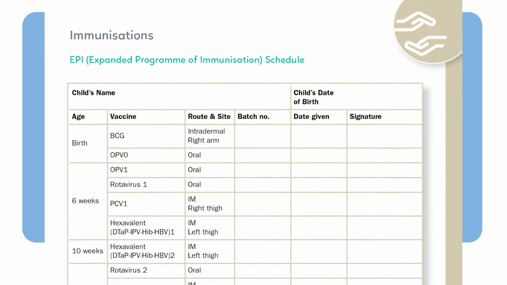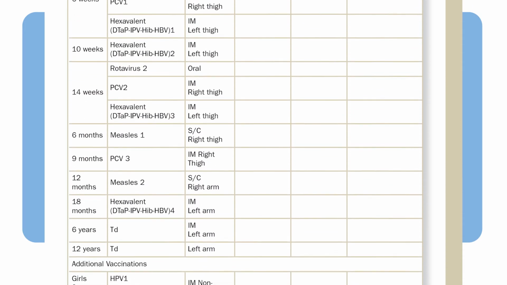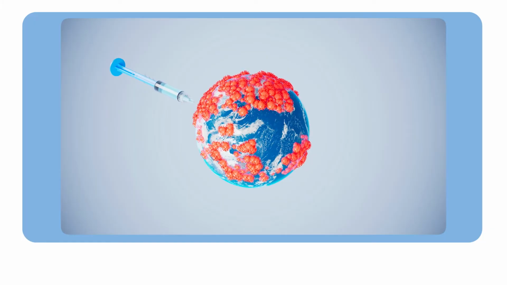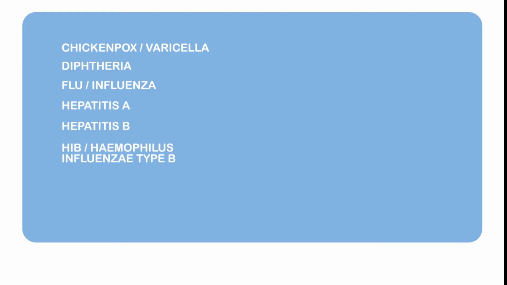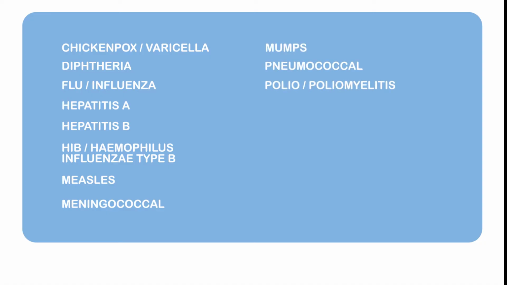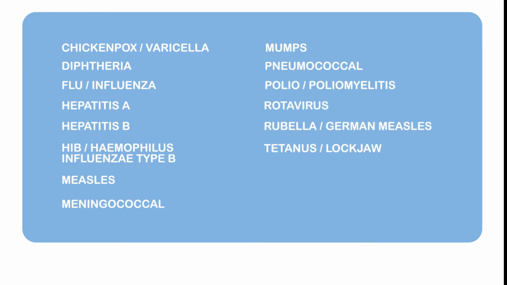There are many vaccines that have been approved to be given to children in South Africa, as can be seen in the Road to Health booklet. Over the years, vaccines have prevented many diseases and saved millions of lives from diseases like chickenpox or varicella, diphtheria, flu, influenza, hepatitis A, hepatitis B, Hib, Haemophilus influenza type B, measles, meningococcal, mumps, pneumococcal, polio or poliomyelitis, rotavirus, rubella, German measles, tetanus, lockjaw, whooping cough or pertussis, and of course the more recent COVID-19.